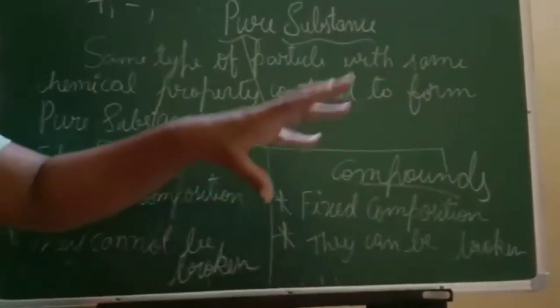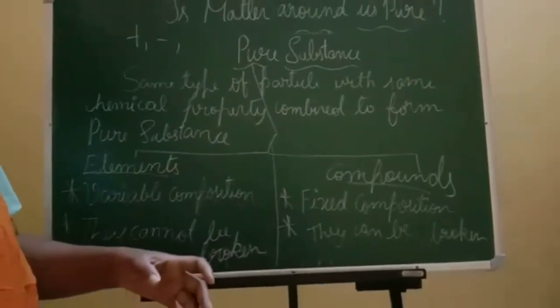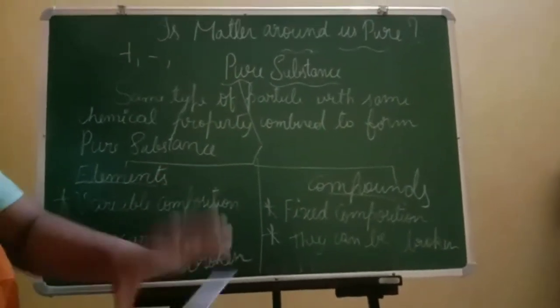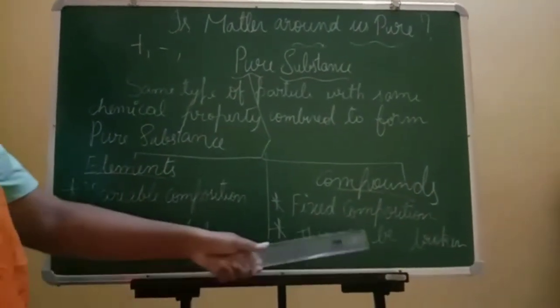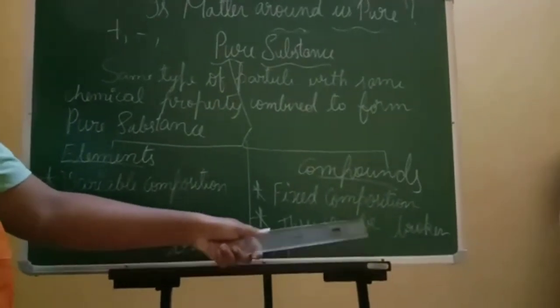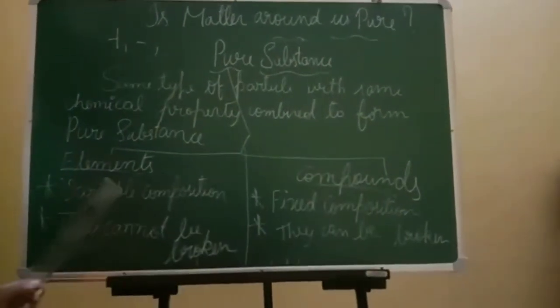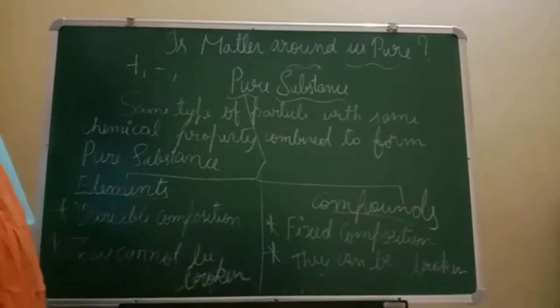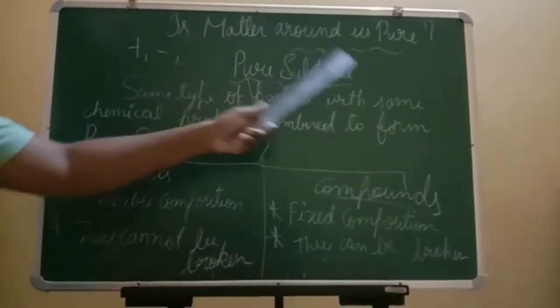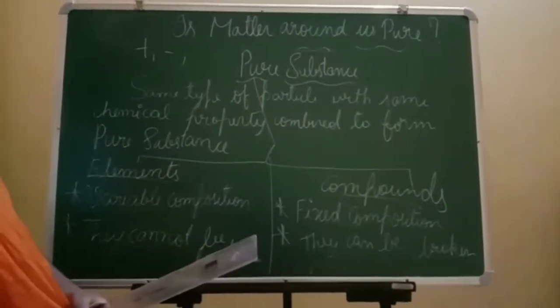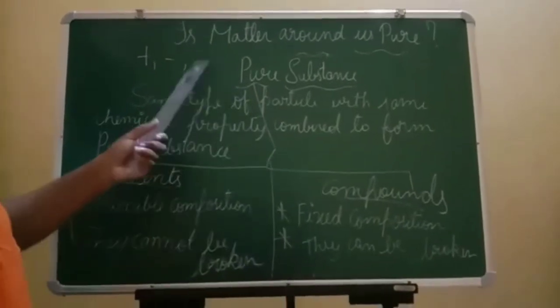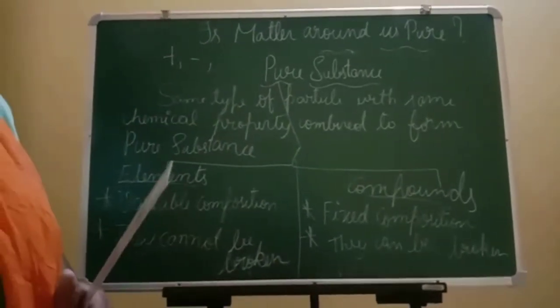Compounds means the bonds between them are not much strong. They are very weak and you can break them very easily. So that is the second point of compounds. So make sure the difference between elements and compounds is clear to you, as well as the pure substance definition is important, students. Okay. So here ends the chapter Is Matter Around Us Pure?